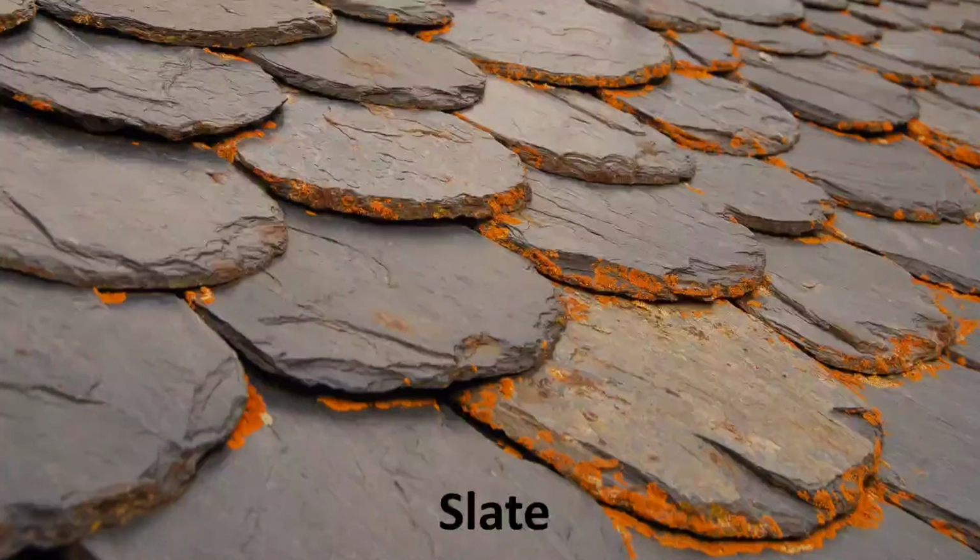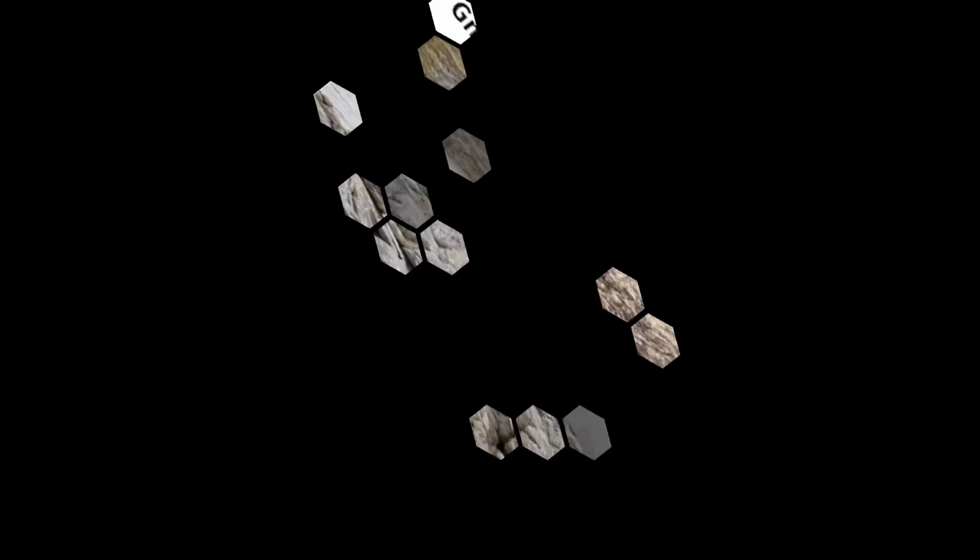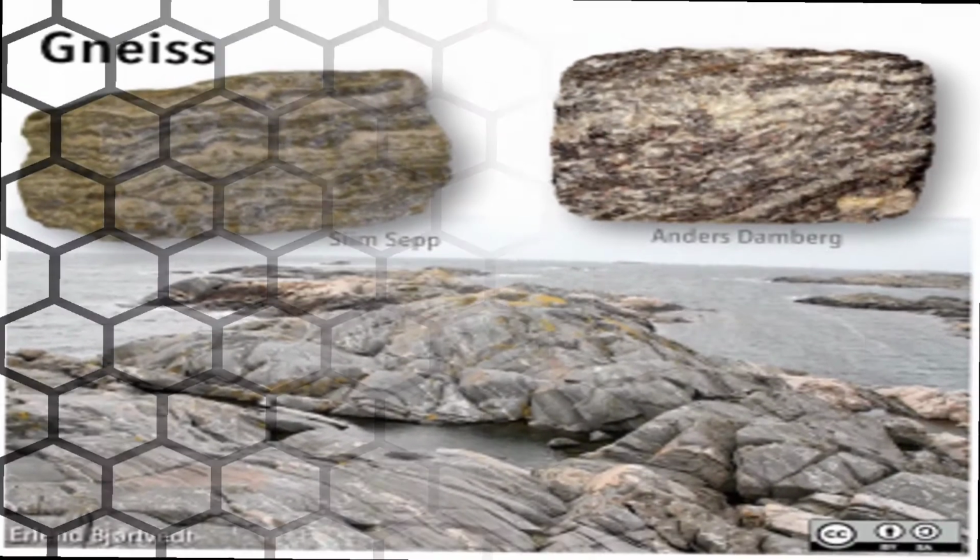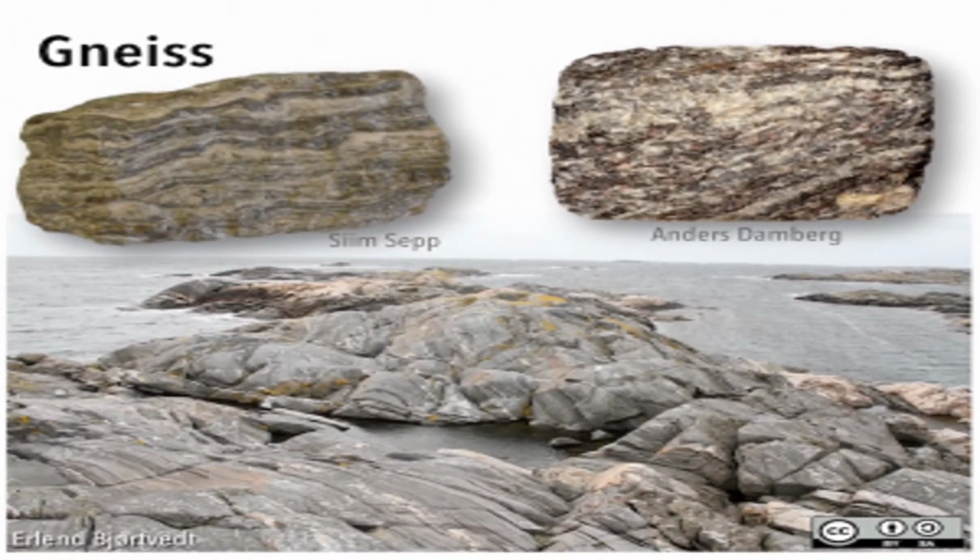Gneiss. When granite or igneous rock undergoes many changes, it forms gneiss. During its formation, the minerals within it get separated to form light and dark bands of different colors that can be seen separately.